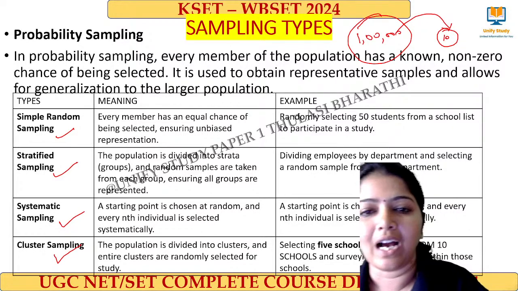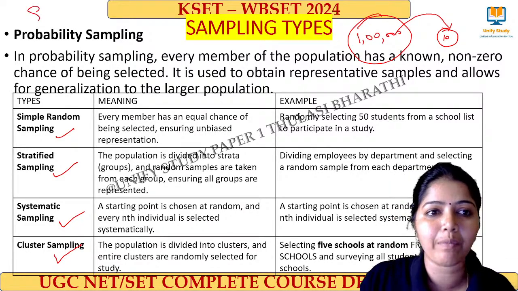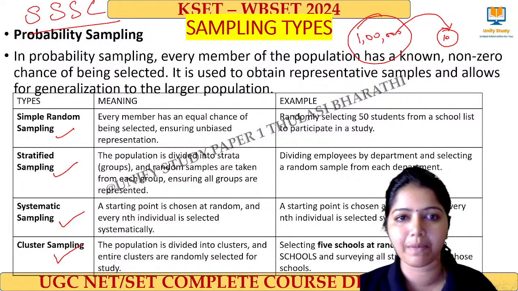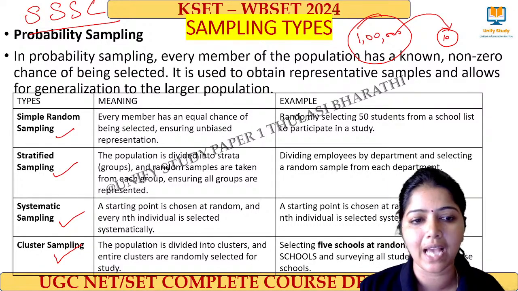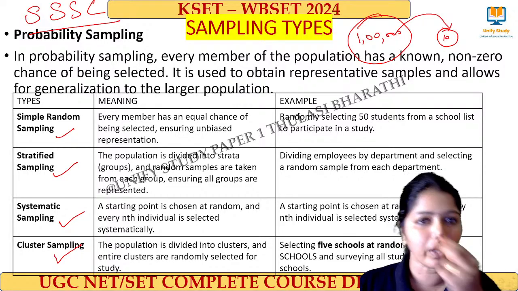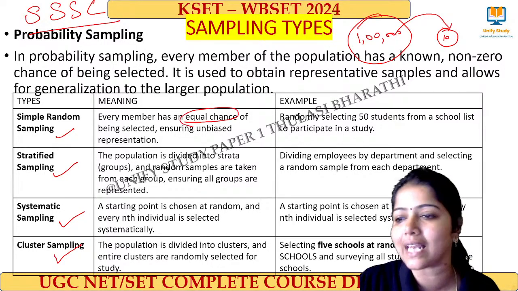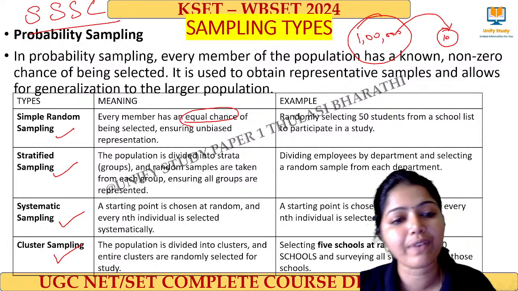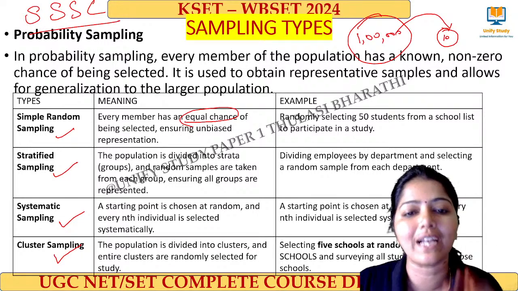So how can we remember this? We can remember SC: simple, stratified, systematic and cluster sampling. I'll give you the keywords. Equal chance of being selected is called simple random sampling. Stratified sampling means the whole population will be divided into groups.